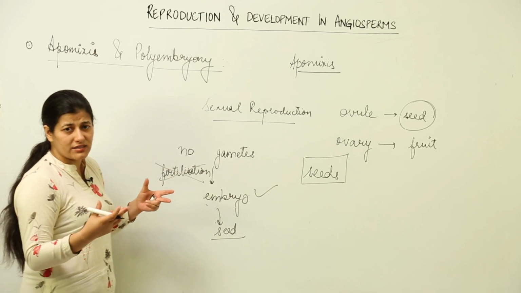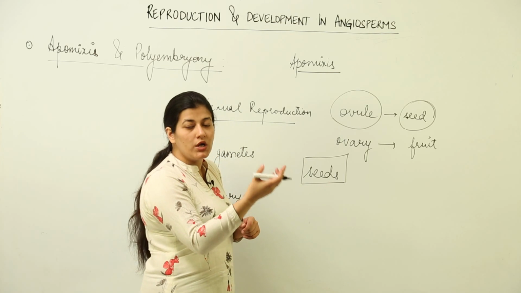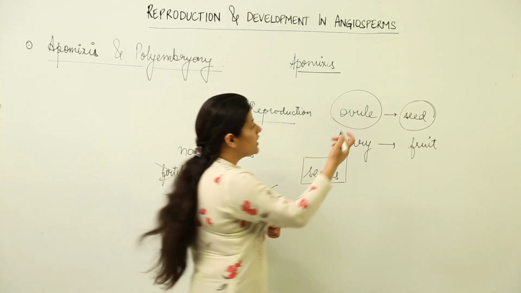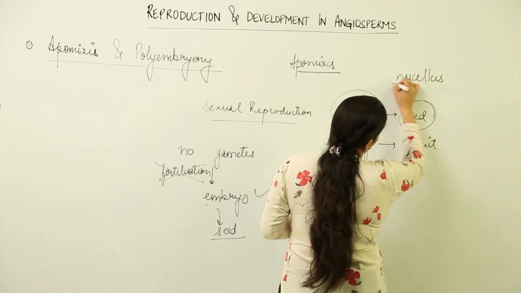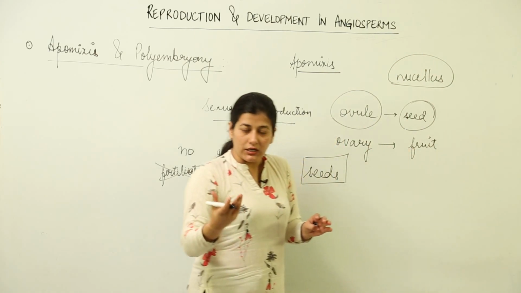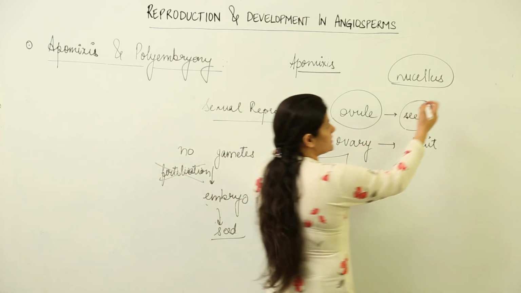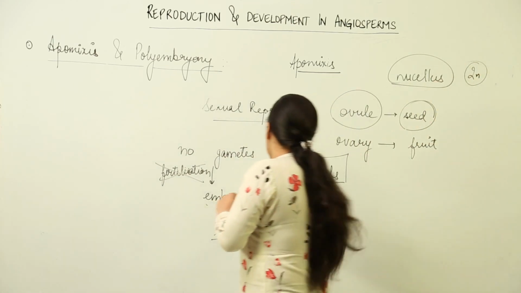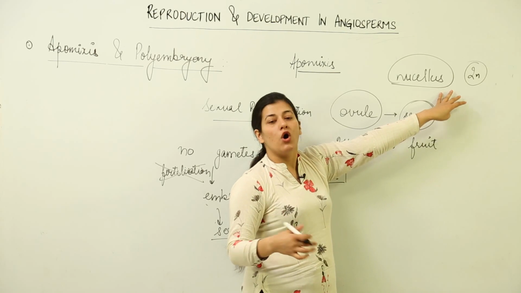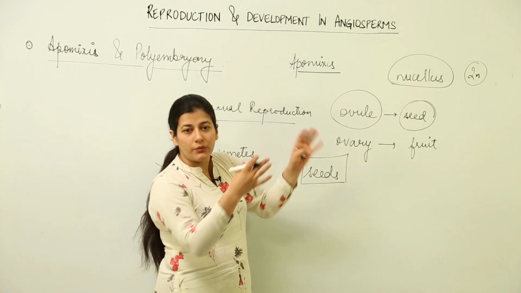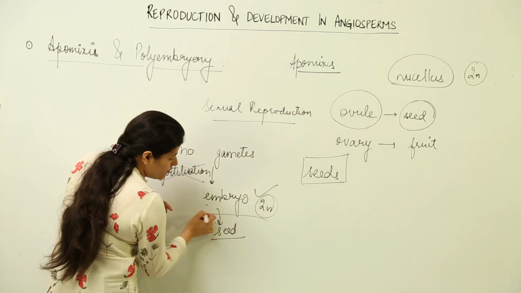Where is the embryo formed? We had discussed, of course it is formed within the ovule. Which part of the ovule gives rise to the megaspore mother cell? It is the nucellus. So supposedly some part of nucellus automatically gets transformed directly into embryo. You know, cells of nucellus are diploid and embryo also has to be diploid. So there would be a certain amount of differentiation that would take place in the nucellar cells or the cells within the ovule surrounding the embryo sac or within the embryo sac, and a resultant diploid embryo would be formed.